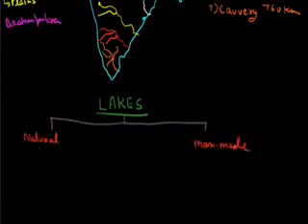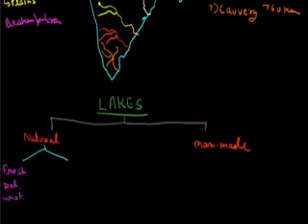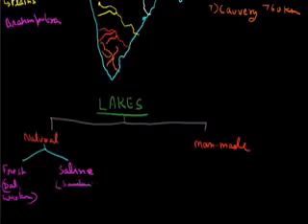Again, we can divide natural lakes into two parts: the freshwater lakes, examples of which are Dal and Wular, and the saline lakes, where the water is salty. Examples of these types of lakes are Sambhar and Didwana in Rajasthan, and Chilka Lake in Odisha.